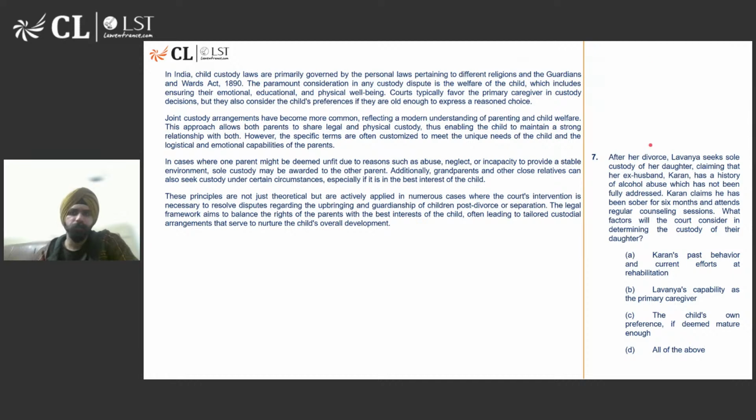Right, most of you got this right. All of these are valid factors to be considered while giving custody. So that is why the option would be all of the above. That is the right answer.